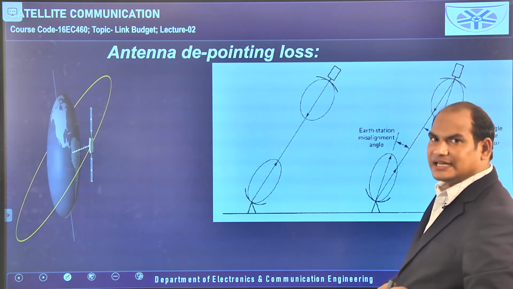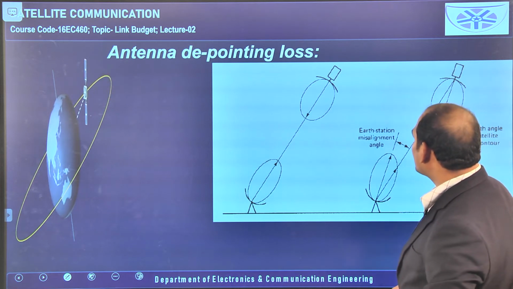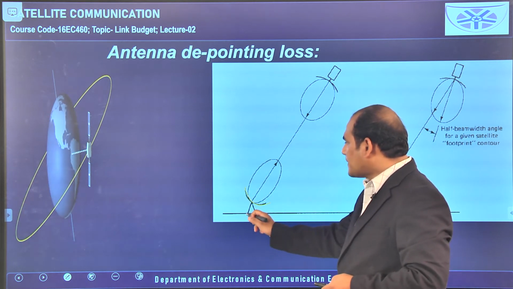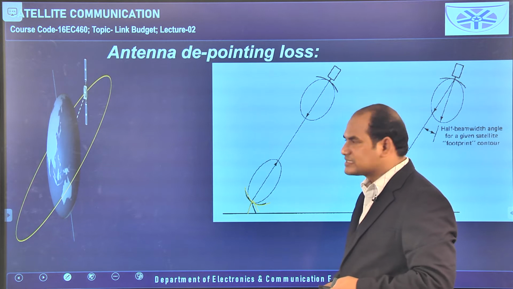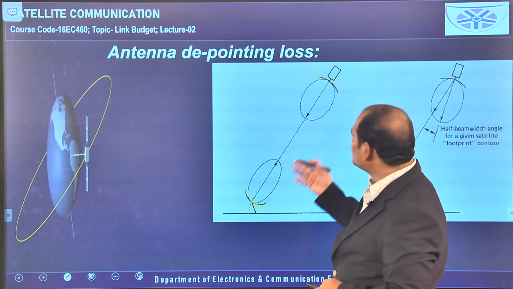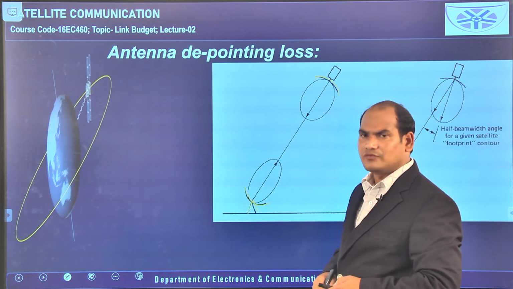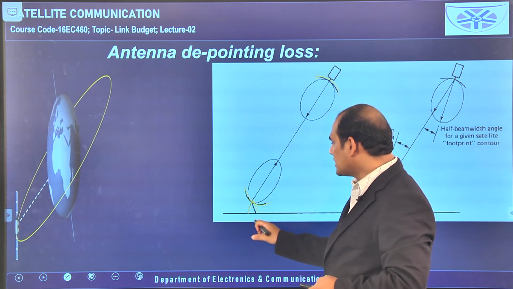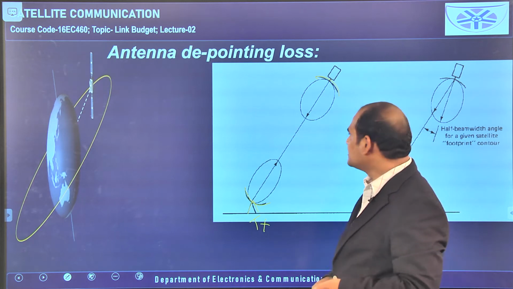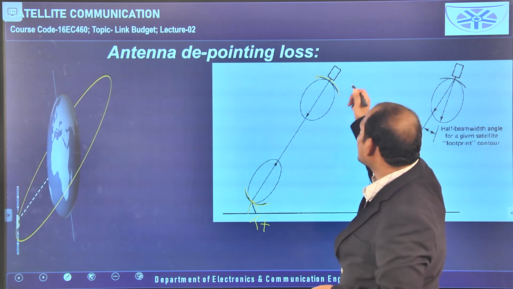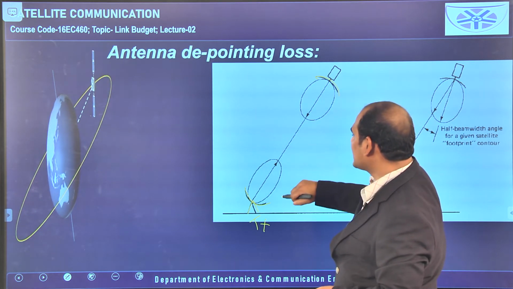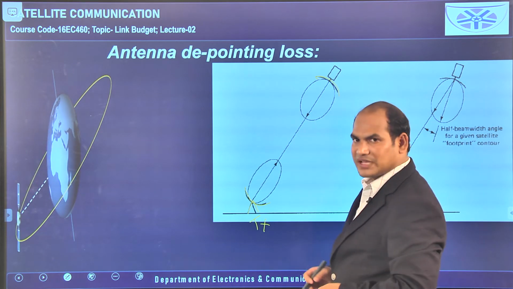So the first one is antenna depointing loss. If you see this structure, you can observe it clearly. Here this is the antenna, a parabolic antenna we have taken at the transmitter level, for example, and here the satellite is there, and here also an antenna is there. We can take this diagram or any transmitter and receiver diagram. This parabolic reflector antenna can be taken as the transmitting antenna, and the signal is sent from here. Here the satellite is there, with an antenna that receives from here, and this antenna can also transmit.